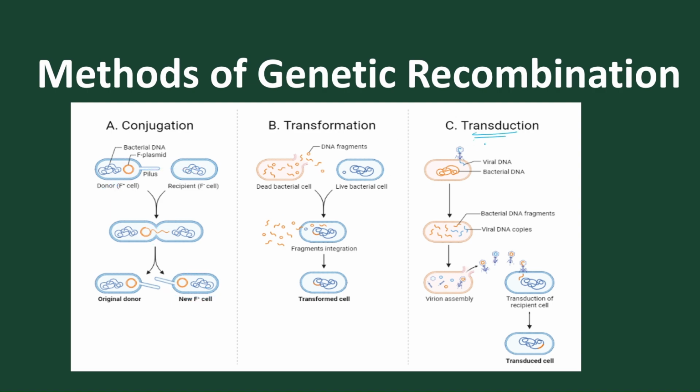Another one is transduction, where bacterial DNA is incorporated into the bacteriophage, forming a new combination of genes and characters. The new bacteriophage so formed contains bacterial DNA and viral DNA, and it goes and transfers the DNA to another cell. This method is called transduction. So let's discuss one by one.